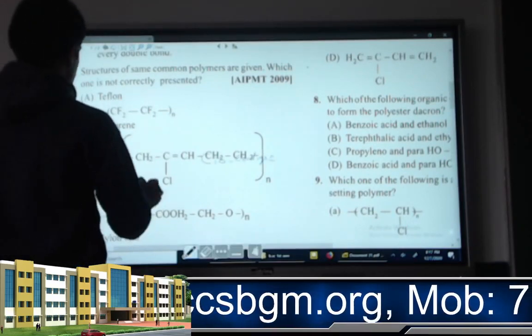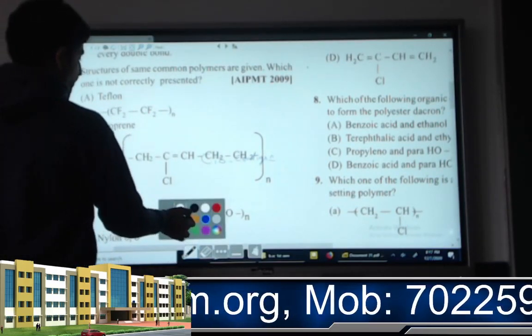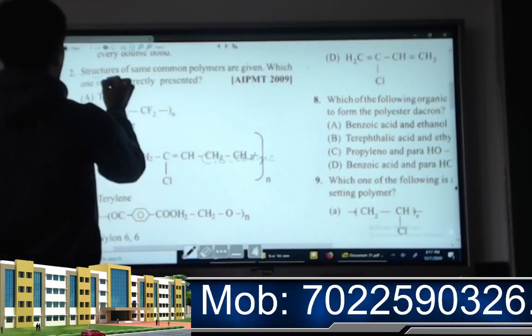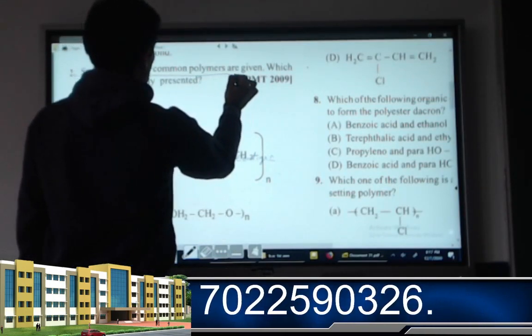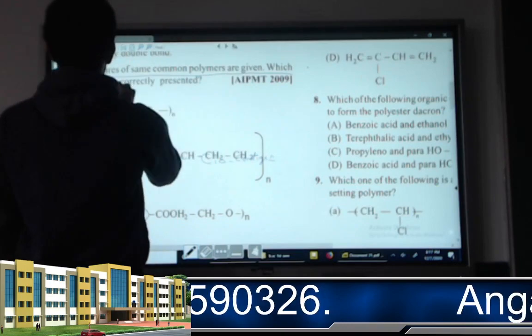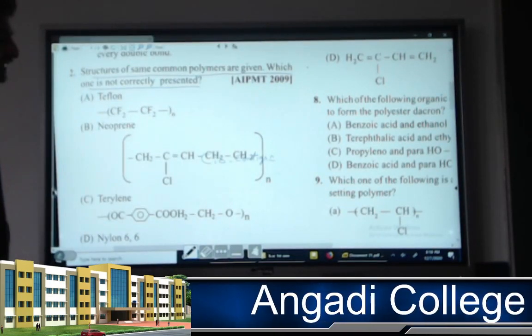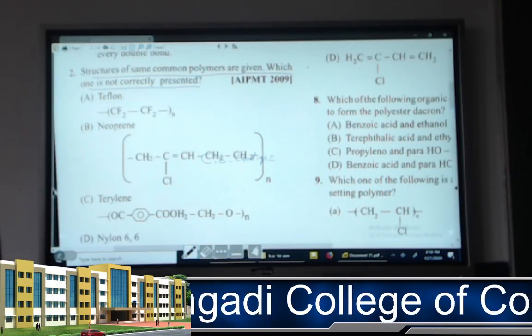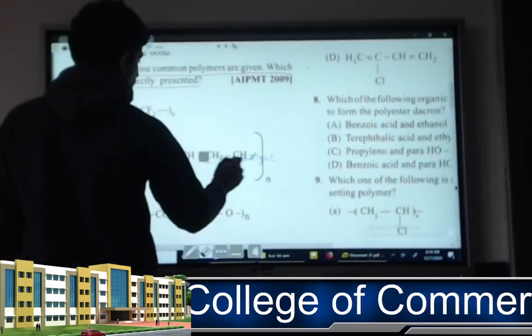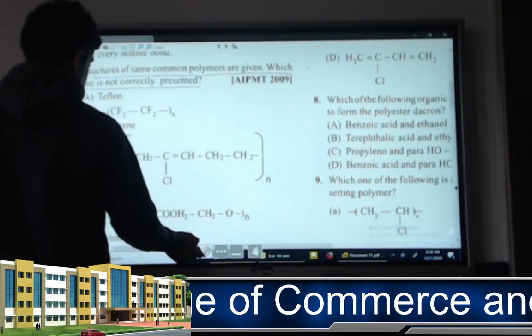Structures of some common polymers are given. Which one is not correctly presented? Some of the structures have been given right there. Which one is not correct, that we need to find out.